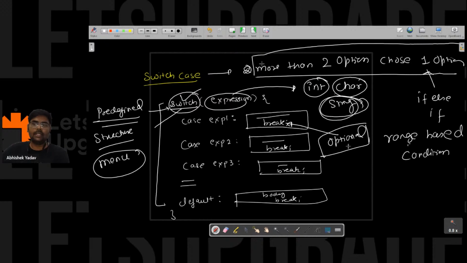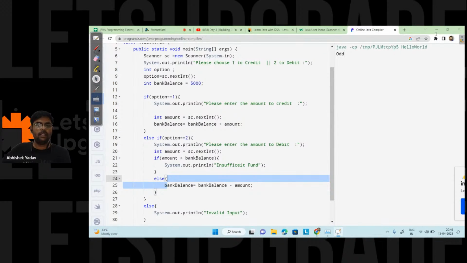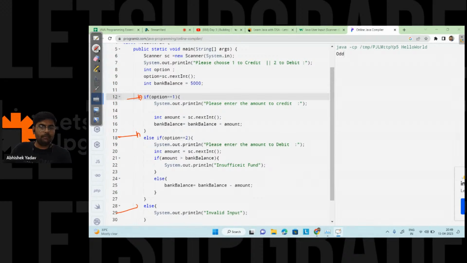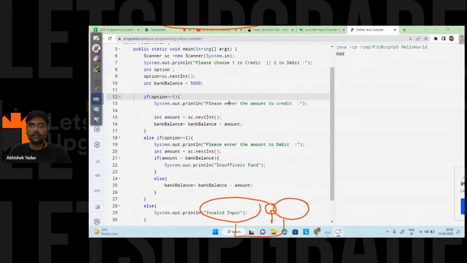Correct. Praveen is correct. Like printing mark sheet, calendar, menu of a hotel. And this program that I have done, you can also do with the help of switch case. Switch case will give you better code readability and a better structured code, right? So here also you have a menu, option one, option two. There can be multiple options according to the problem statement. Yes or no?